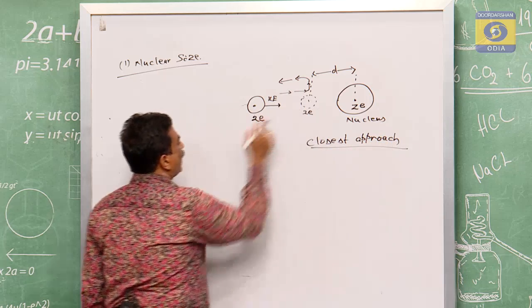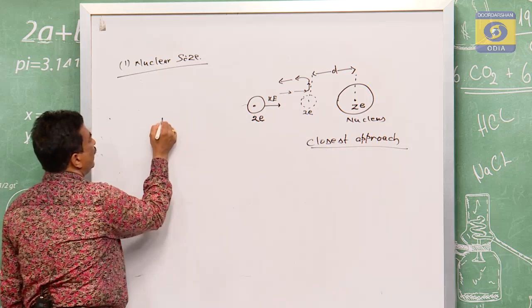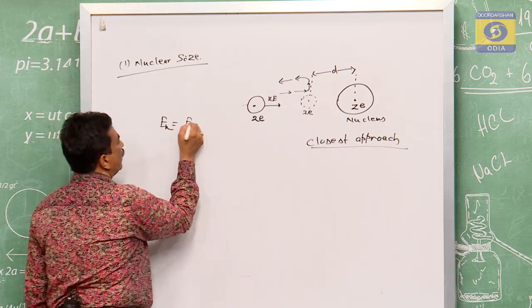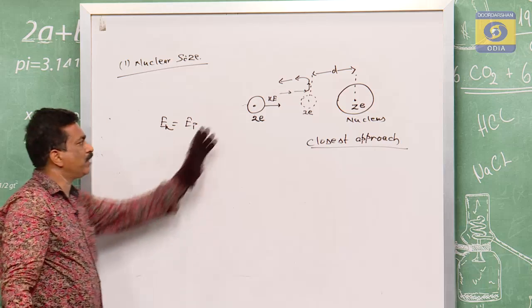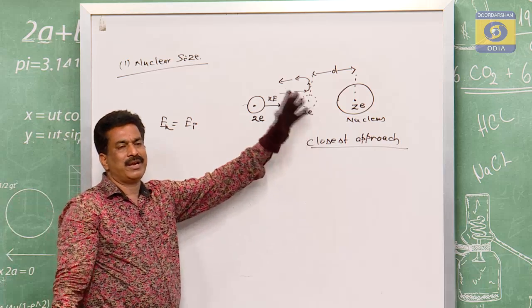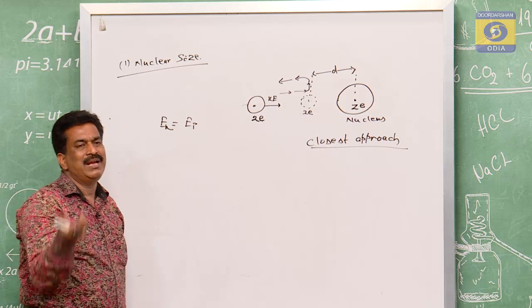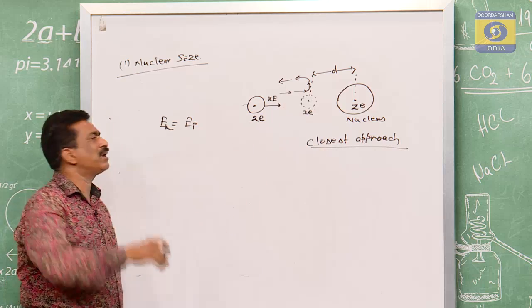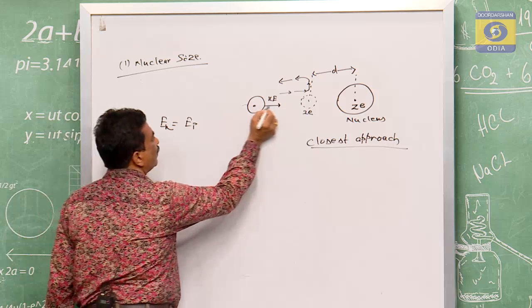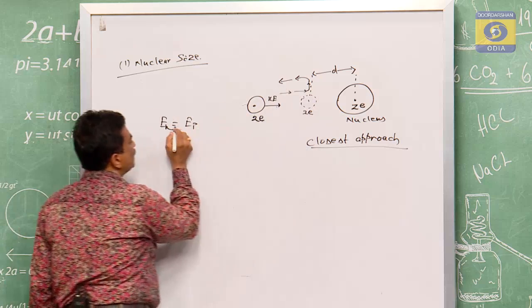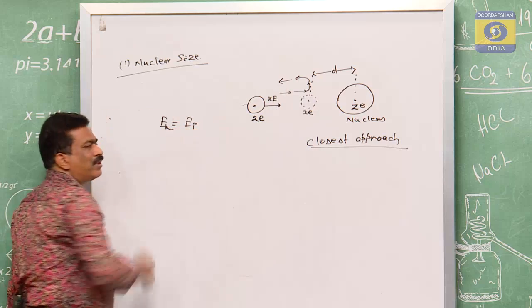So here what happens? The kinetic energy now becomes potential energy, because it comes to rest, means it is at the rest position. Due to position the energy is potential, due to motion the energy is kinetic. We have given the kinetic energy. When that kinetic energy becomes potential energy, Ek will be Ep.